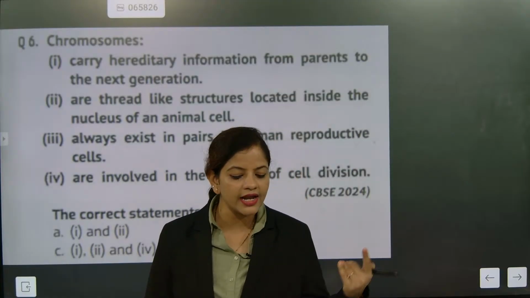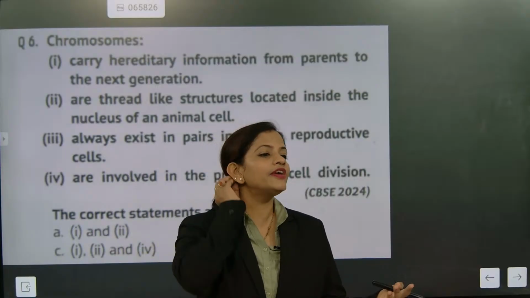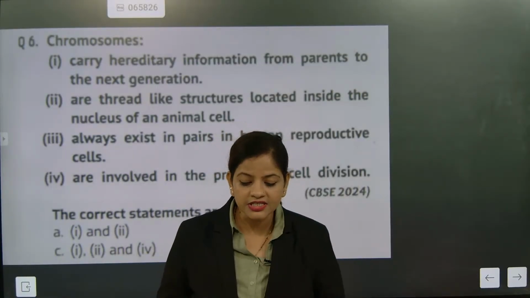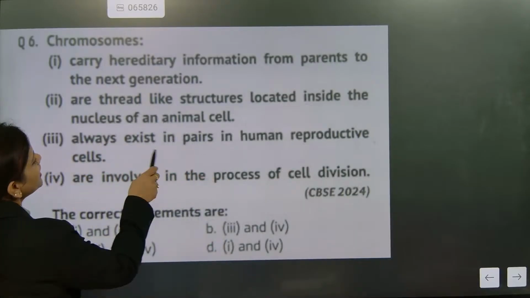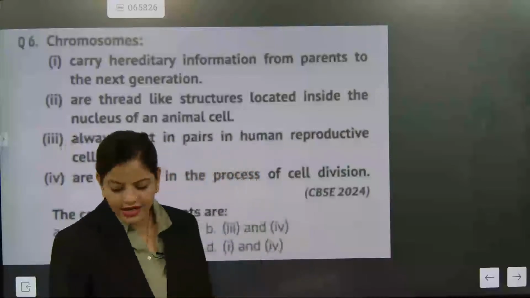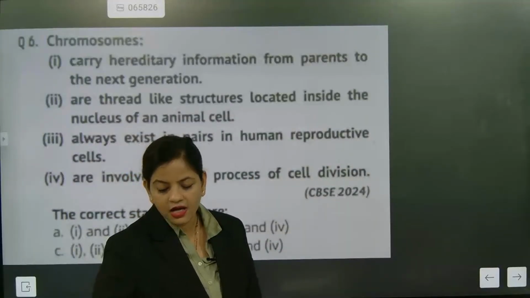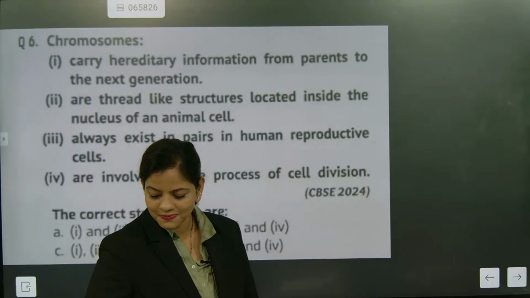So only they are called haploid, and haploid is always single. But what statement have they given? They have given the statement that they exist in pairs. If they had written single, then it might not have been like that. But since they have given it as pair, it is definitely a wrong statement. I hope you have understood.